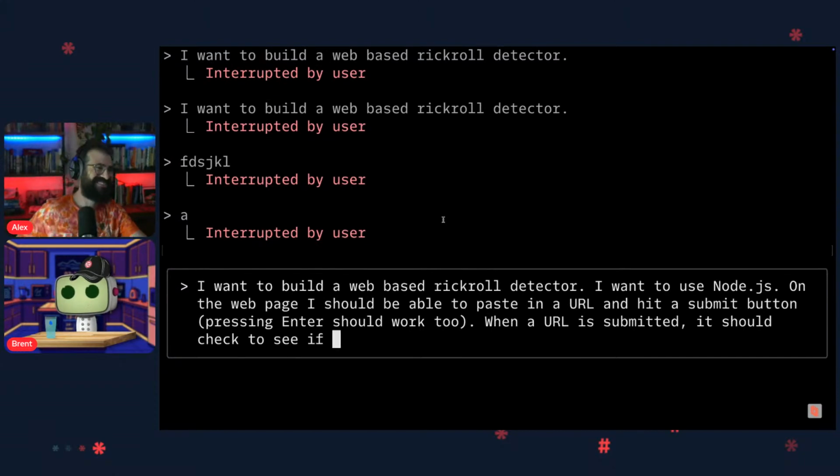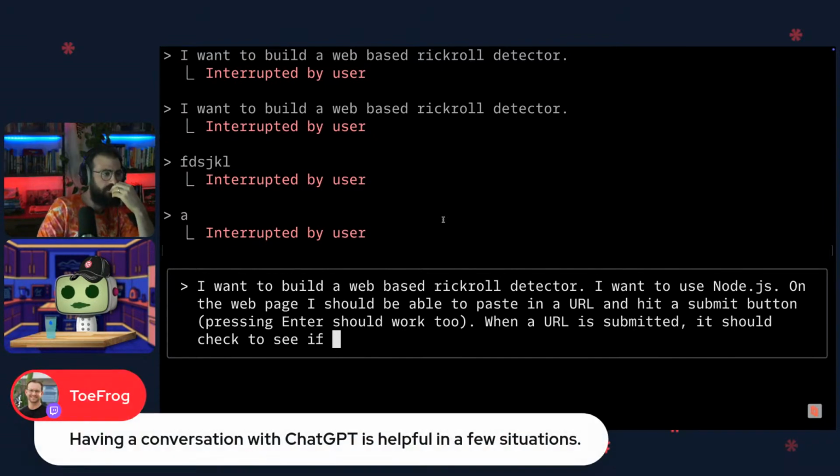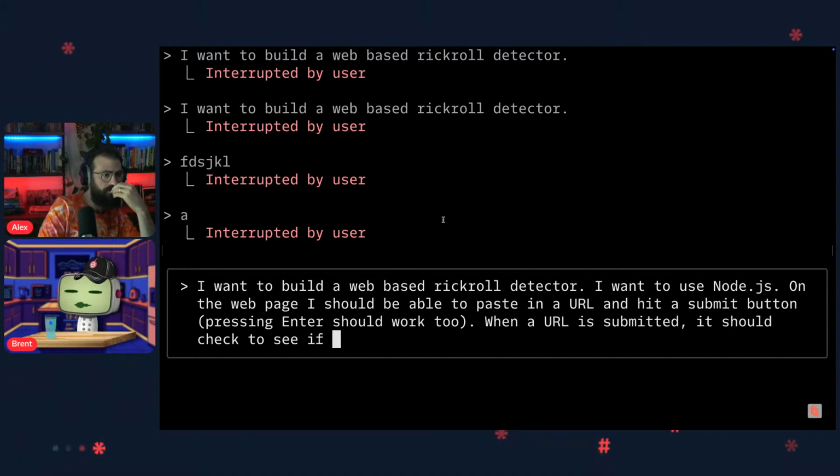I mean, I think Chris is saying having a conversation with ChatGPT is helpful in a few situations. I've found it helpful in a lot of situations. I would question the few, but it depends on what you're trying to do. It depends largely on the types of things that you're trying to accomplish, because it is a real-time conversation, and I have found it helps even in just getting the ideas out of my head and having them structured, just by talking into the void.